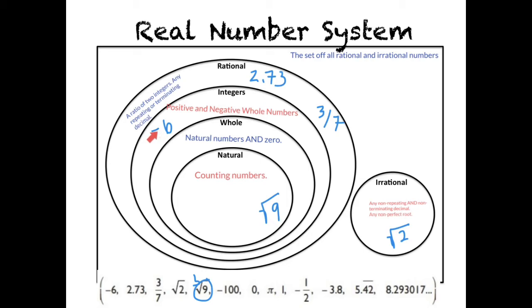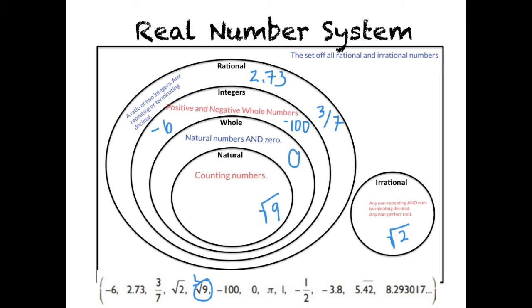And the same thing here. This -6 is an integer, but it is also a rational number. Okay? So -100 would be an integer, which is also a rational number. 0 is very interesting because it's the only number that lives in this section of this bubble here, because the whole number definition is natural numbers and 0. So 0 is the only number that's not a natural number, but it is whole.